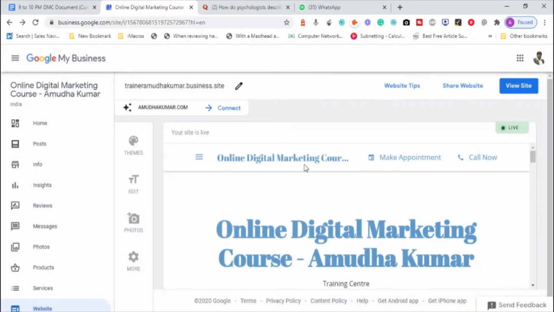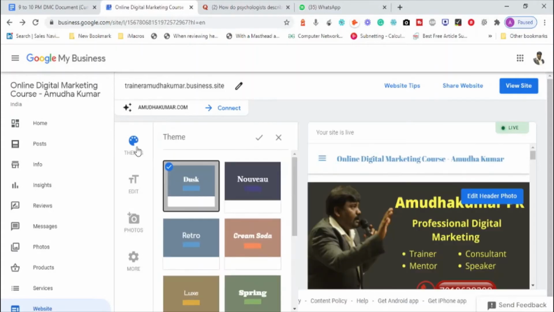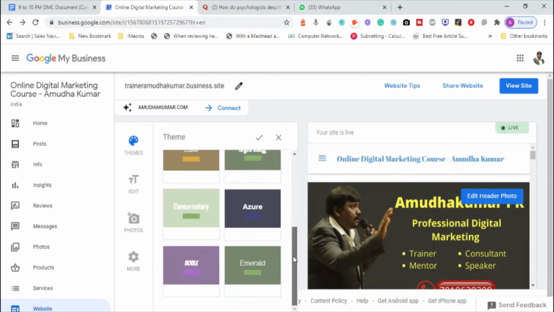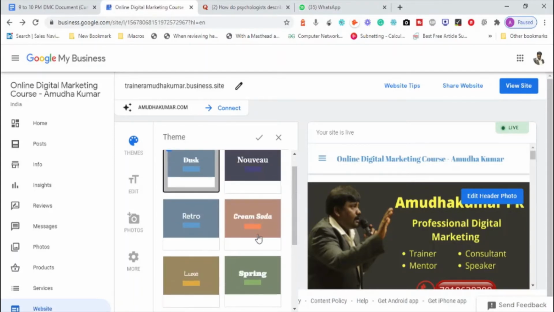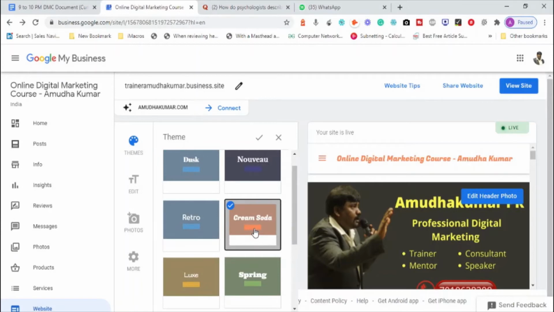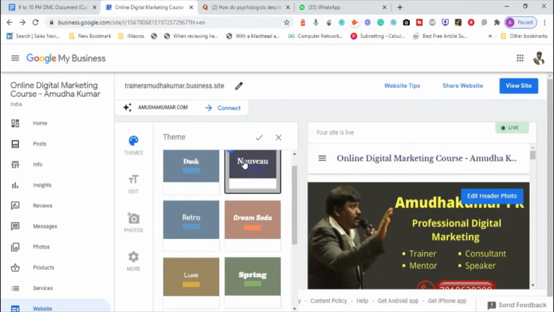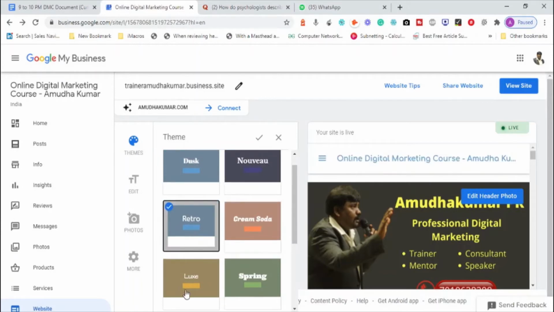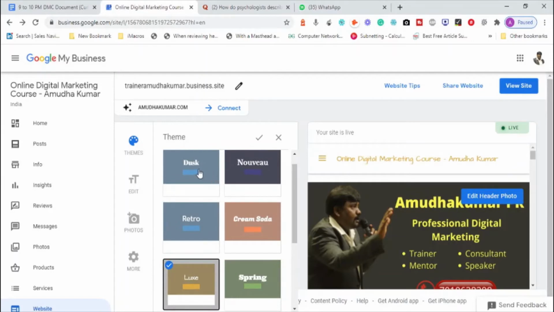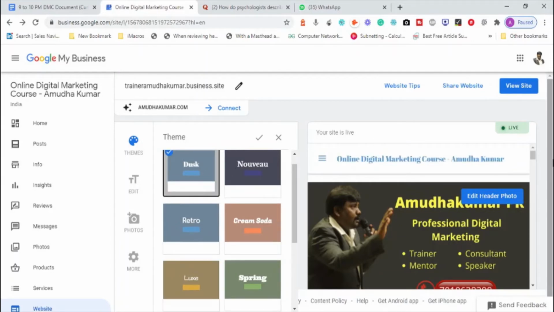So this is basically the free website which Google offers once you are listing your business in Google. You can go to the theme option and customize it a little bit with different content, like the color combination, whichever you like the most. Select any color of your choice. Go with orange, go with white, or go with the retro color or the luxe color. Okay, dusk. Let me go with dusk by default.